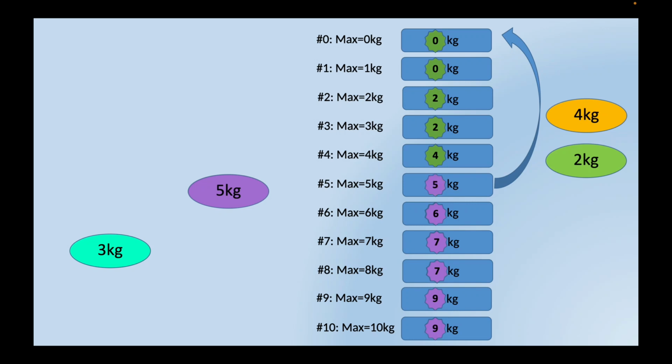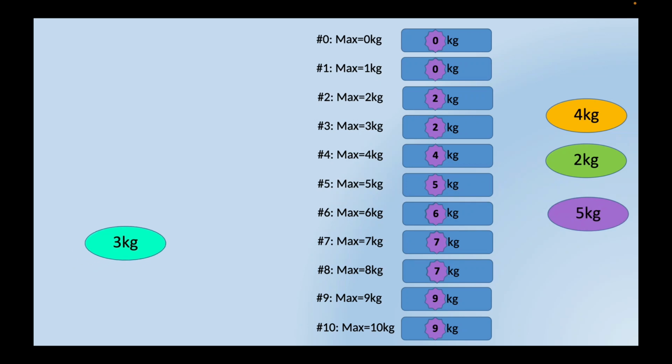And number 5, because 0 plus 5 is bigger than 4, and the rest is too small, so it stays the same. So we're going to look at number 4, which is a 3, and 10 versus 7 plus 3, which is a 10, is bigger than 9, so it's a 10. Number 9, the 6 plus 3 is the same as 9, so leave it here. Number 8, the 5 plus 3 is bigger than 7, so 8. For number 7, it's also equal to 7, so just leave it.